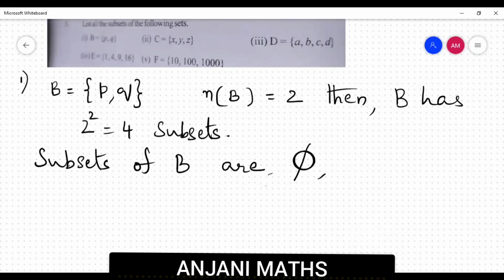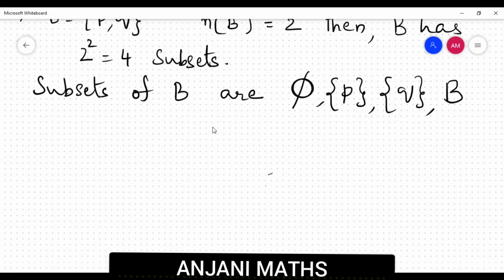The set containing P is one set, the set containing Q is one set. Next, 1 element is completed. Next we move to 2 elements. The 2 elements set is the set containing P comma Q, it's nothing but B. So what are those 4 subsets? Pi, the set containing P, the set containing Q and B.